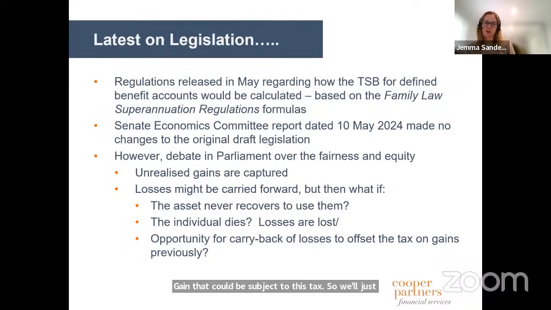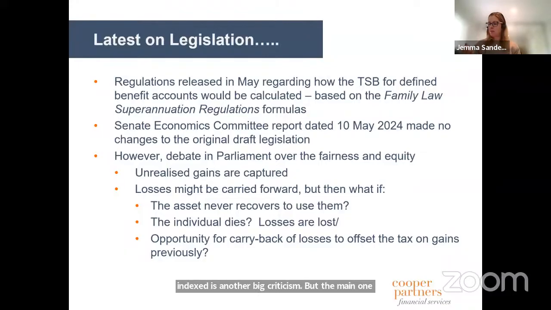The other thing is that if you die, you lose your losses if you had that carry forward. The other thing is that I mentioned earlier, we've got the super fund bucket doing its thing, and then we've got the individual's bucket doing their thing. So along the way, the individual may have been paying tax on the increase in value on paper of an asset, and then they sell the asset in the fund. And of course, you can't offset that tax paid along the way against the tax that might be payable in the fund. So again, other criticisms there. The fact that it's not indexed is another big criticism. But the main one really is the unrealised gains.